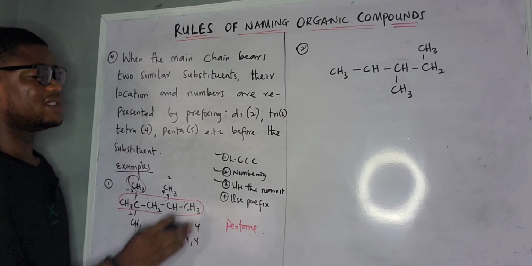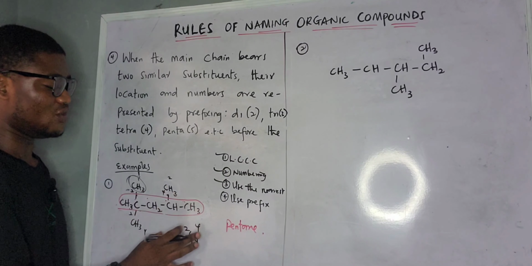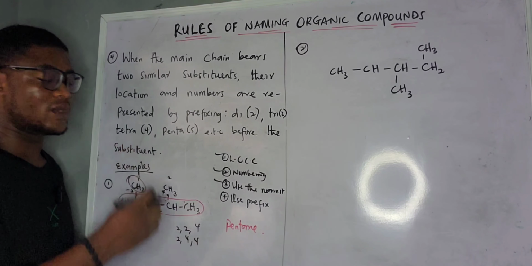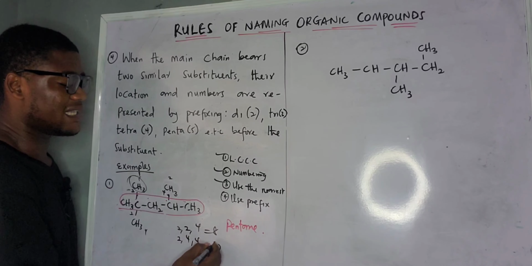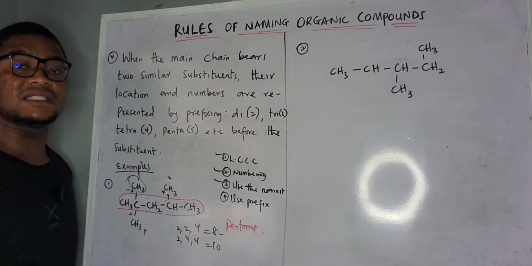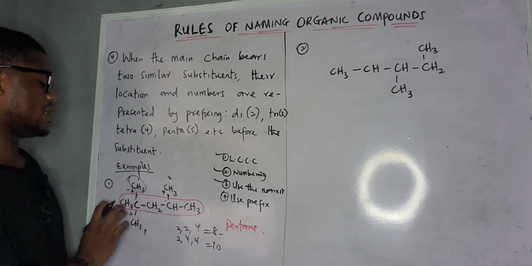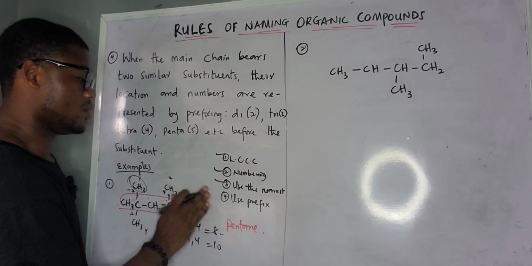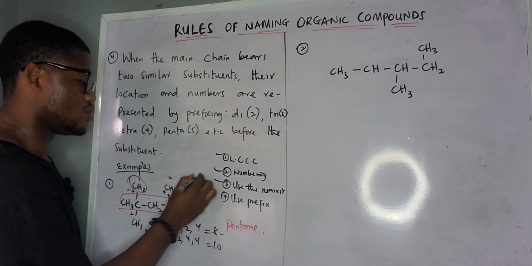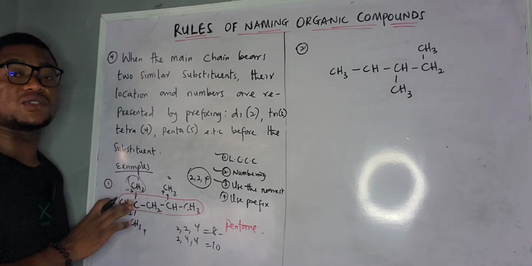Now, from this one now, they're trying to tell us that we must use the nearest one to make sure that the number of the substituent is very small. Now, compare this one and this one. This one is going to give you 8, and this one is going to give 10. So it's better to use this one that will give me 8. I hope you understand. So with that now, I'm going to be using this one. So it means the numbering is now 2, 2, 4. That is the number of the 3 substituents here.